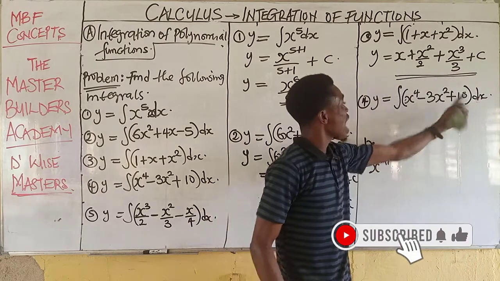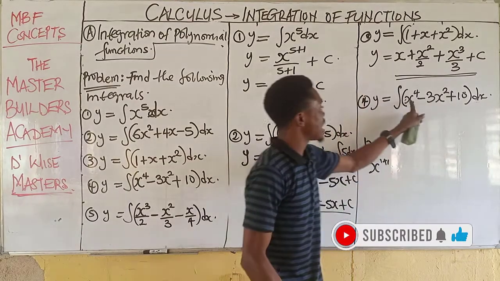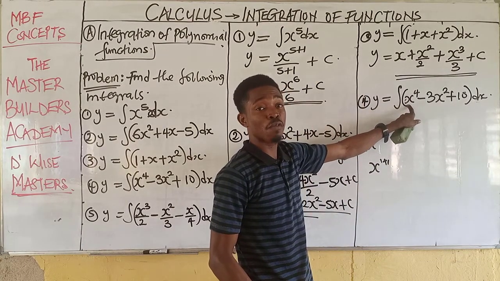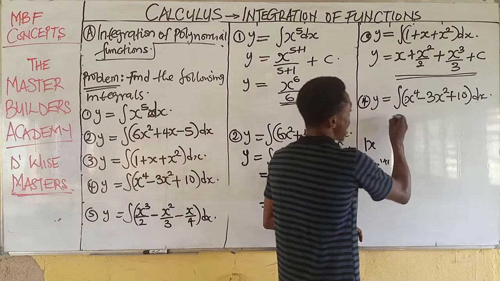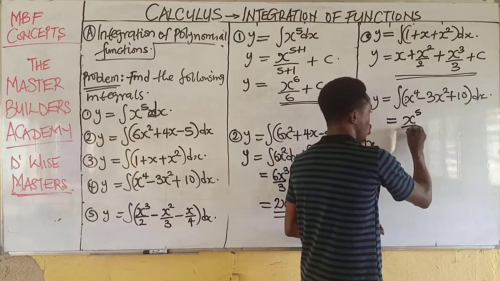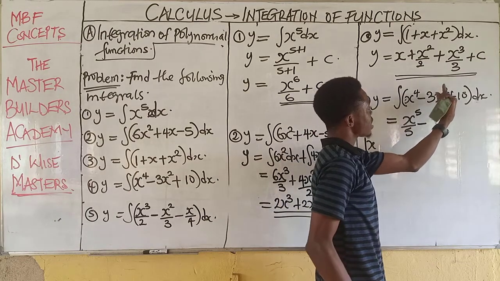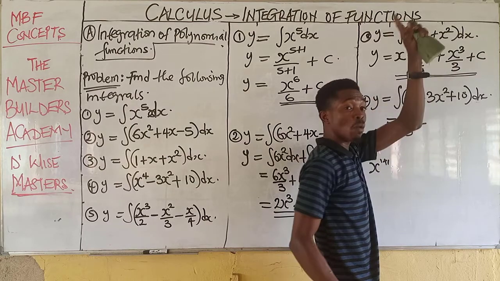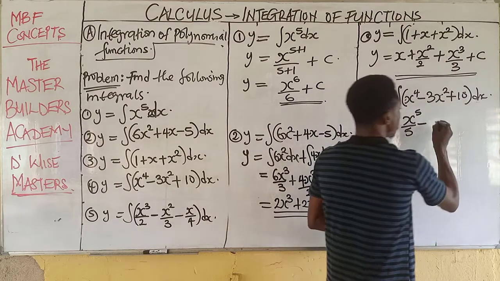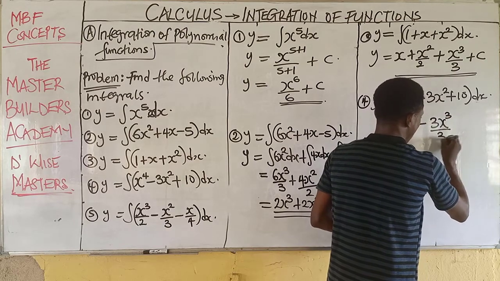The same way, we are integrating each of these terms with respect to x. So when I integrate x raised to the power of 4 with respect to x, I will increase the power by 1. This will become 5. Then divide the function by 5. Minus, when I integrate this, I will increase the power here by 1. And when I add 1 to this, this will give us 3x raised to the power of 3. Now divide the whole function by 3.